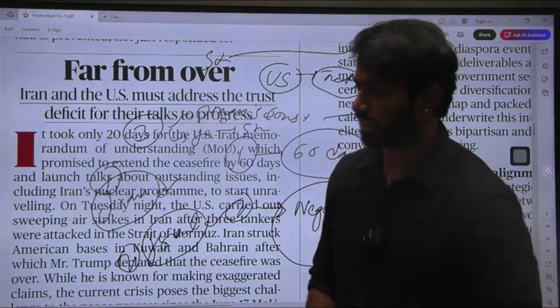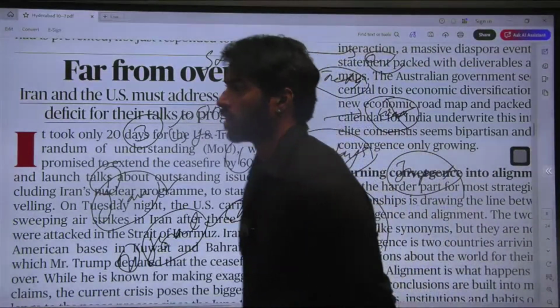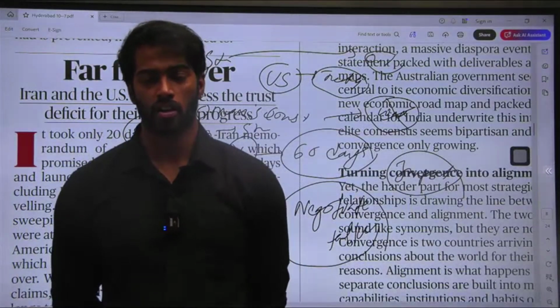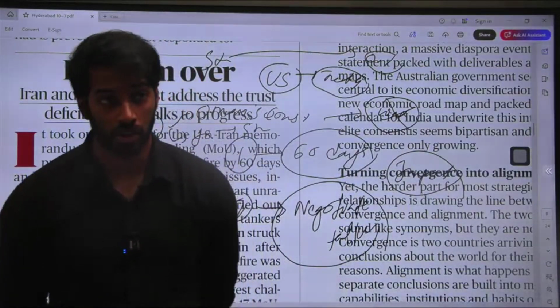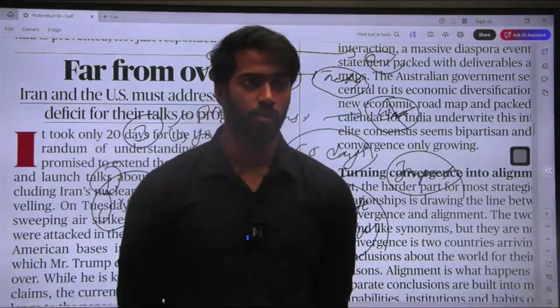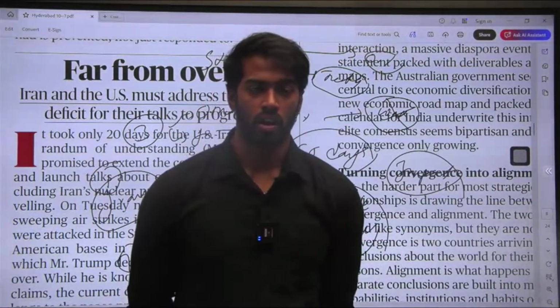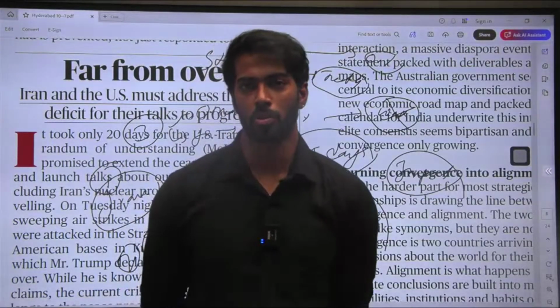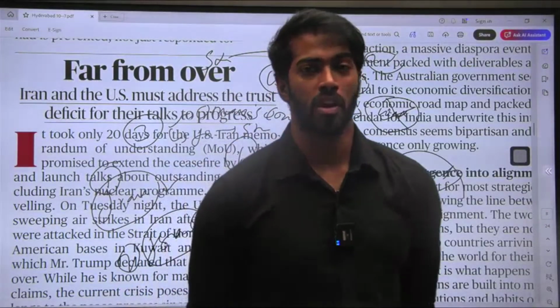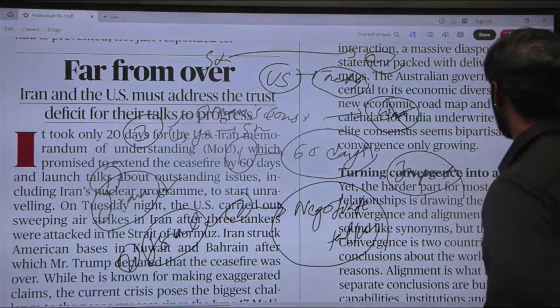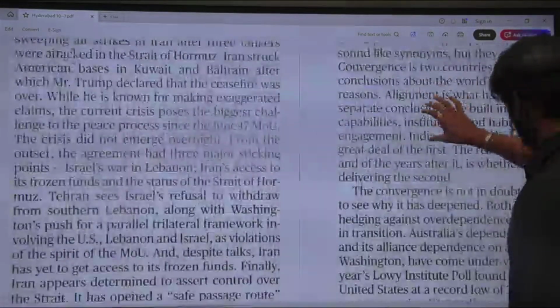So India has to ensure that we move away from imports and become self-reliant. Until and unless we are self-reliant, I don't think it will be easy for us to survive or become a superpower just like China or USA. Until then, we will be a global power which will be affected by all the conflicts that are there. So that is what this particular editorial is talking about. Moving on.